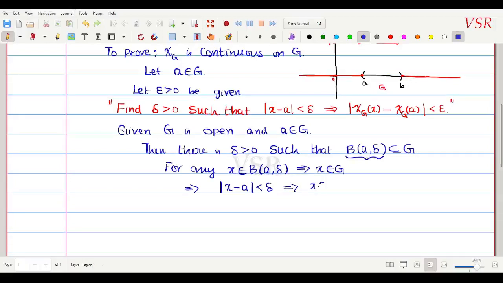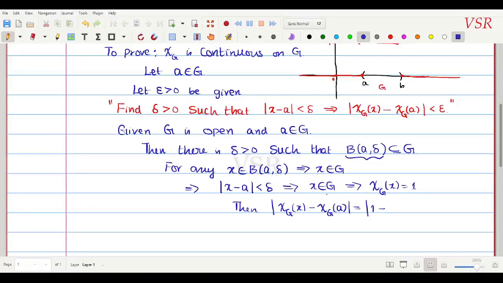x belongs to G implies that chi G of x, the value is 1. Then modulus of chi G of x minus chi G of a, which is equal to modulus of chi G of x, that is 1, minus chi G of a.